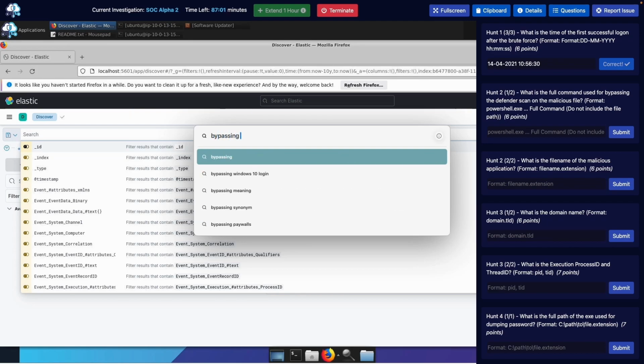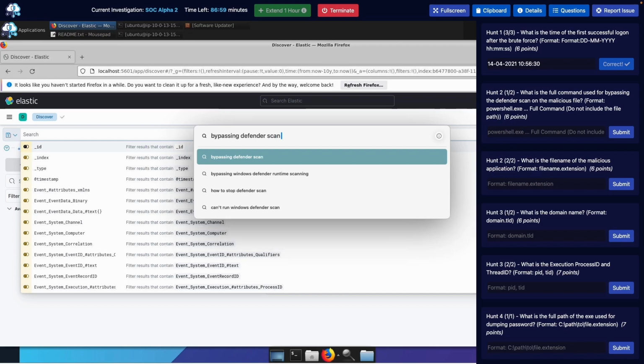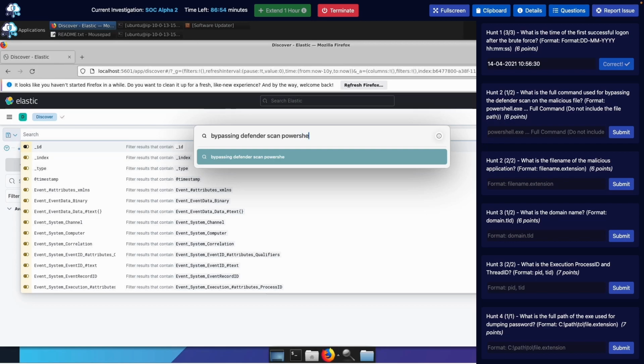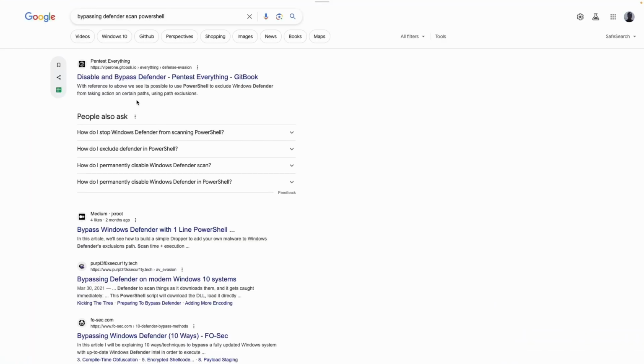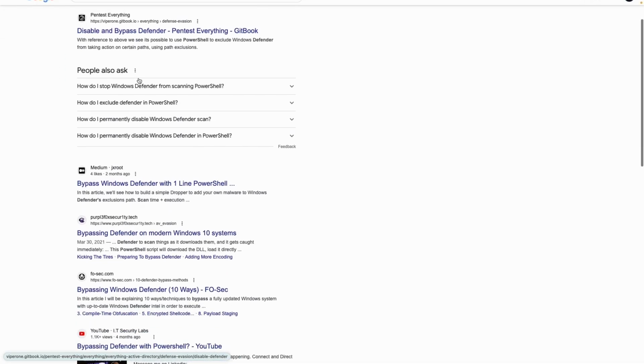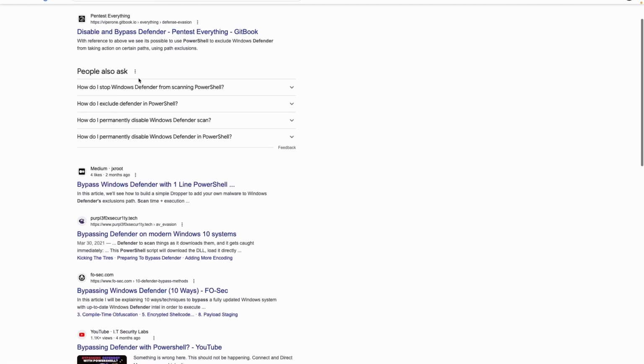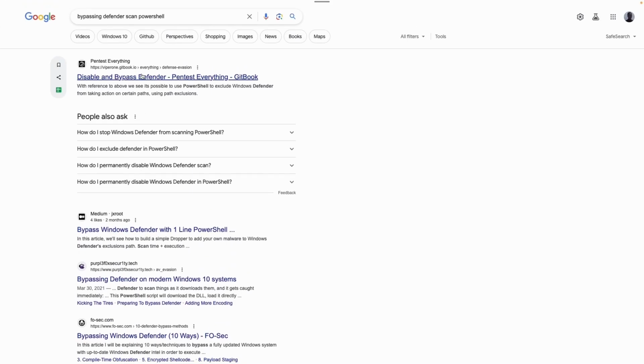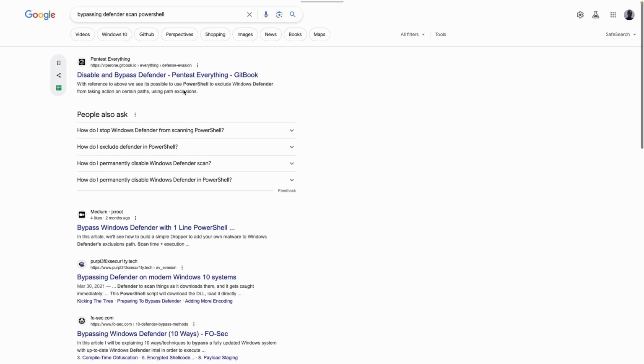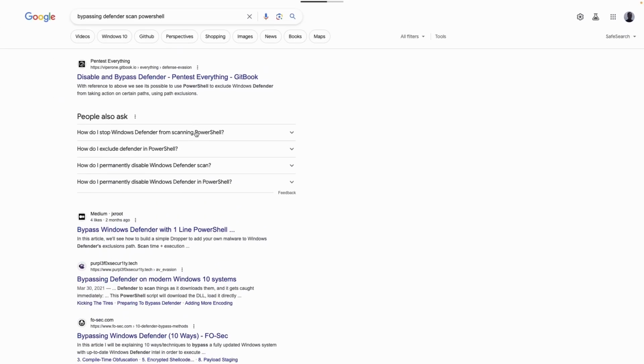Bypassing defender scan. And it's a PowerShell. Let's see. Bypass. Yeah. Bypass. Let's click this. I'm just doing some light research. Oh, and my thing's not loading. I'll see you guys back.